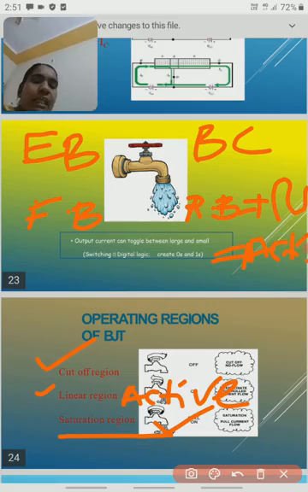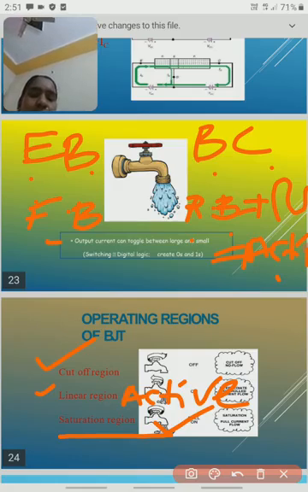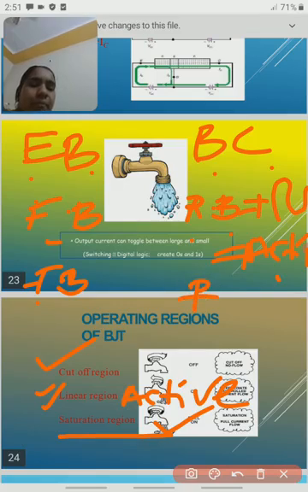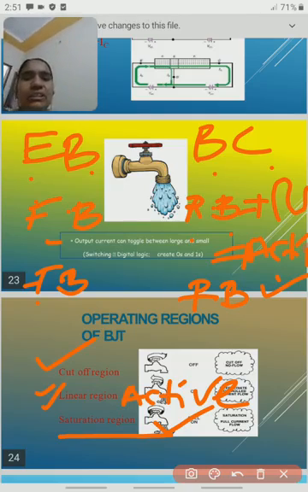If the emitter base junction is forward bias and the base collector junction is also forward bias, this region we call the saturation region. The transistor is automatically saturated.